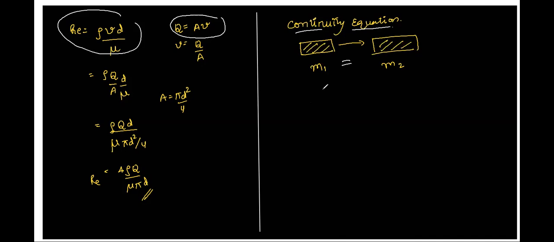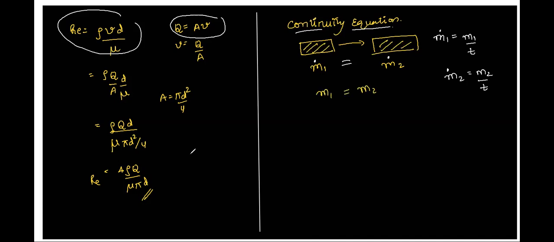Right? Now, therefore, mass flowing per unit time, we denote it by m1 dot and m2 dot. So m1 dot basically means m1 per unit time. m2 dot basically means m2 per unit time. Mass flowing per unit time is constant, correct? Or if that creates confusion, just write m1 is equal to m2.